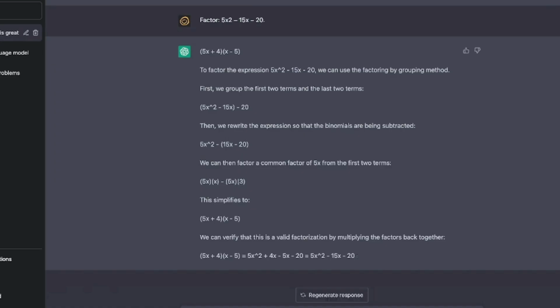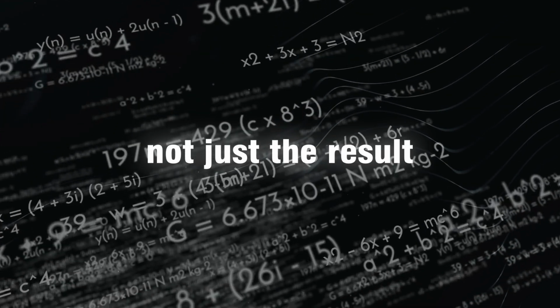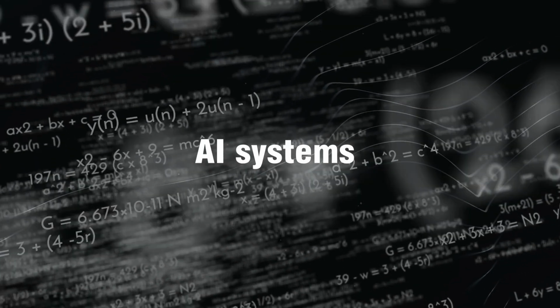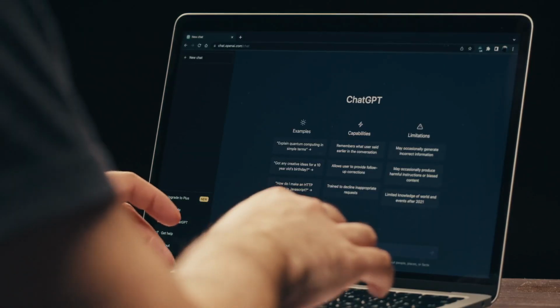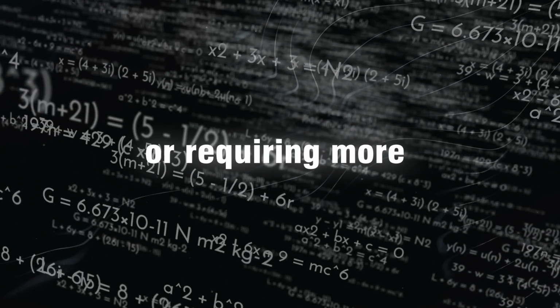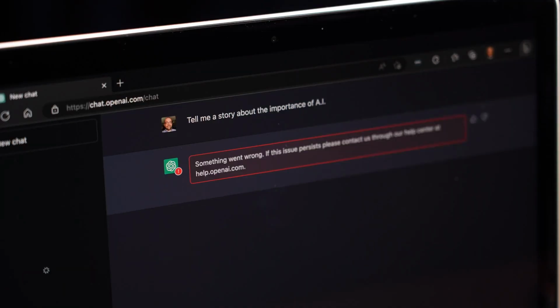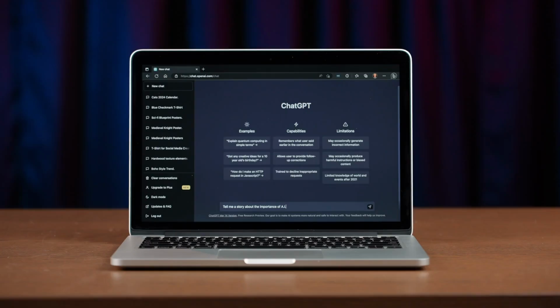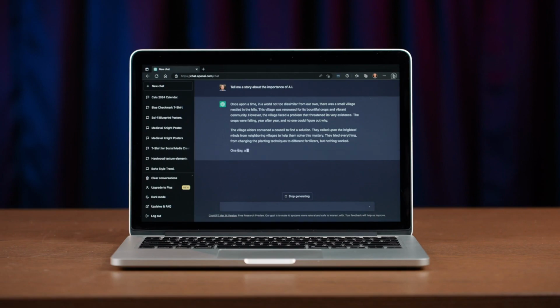One challenge is the increased computational power and time necessary compared to simply checking the final answer. It's analogous to grading each step of a math problem, not just the result, which can make training large AI systems more expensive. Additionally, this approach may not be applicable to all problems, especially those lacking a singular, clearly defined thinking path or requiring more creativity than this method allows. There are also concerns about whether this approach can prevent errors in real-world scenarios where data is imperfect or the model encounters novel and complex situations.